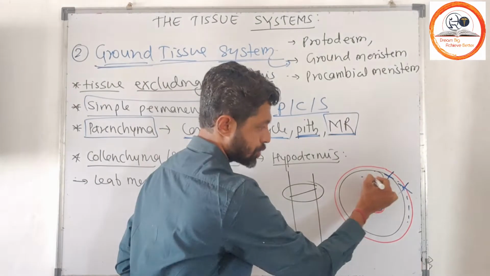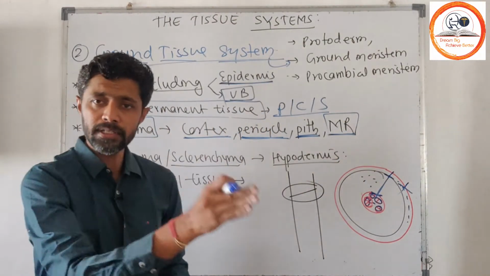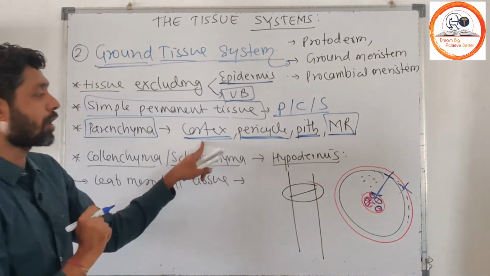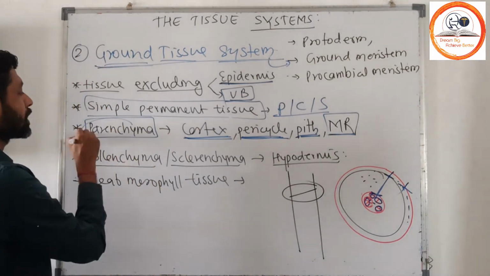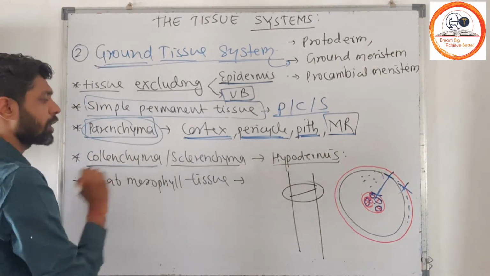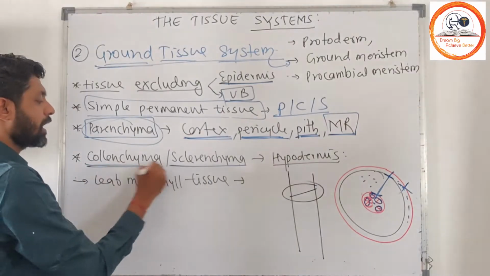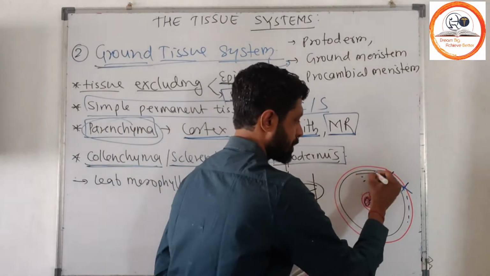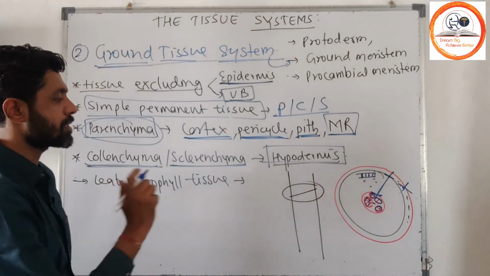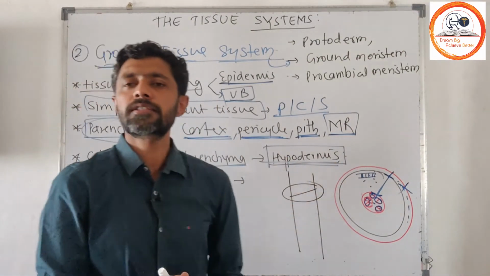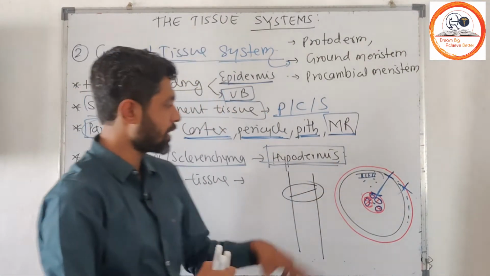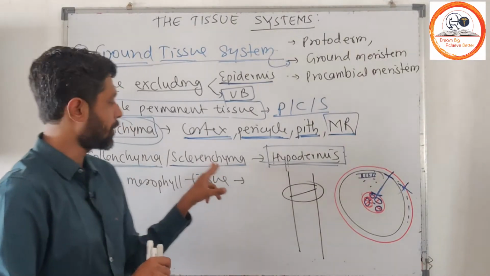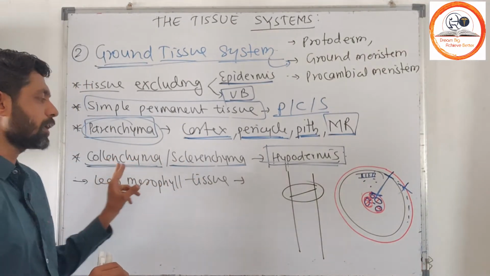These tissues are differentially organized to form a part, which we will consider in the structure of the stem. In the anatomy of the stem, the cortex, pericycle, pith and medullary rays are formed by parenchymatous cells. Then collenchyma and sclerenchyma are going to form the hypodermis. Below the epidermis there is a presence of hypodermis. Sometimes this hypodermis could be in a continuous layer or sometimes in patches as well. So the hypodermis is derived from collenchyma and sclerenchyma.